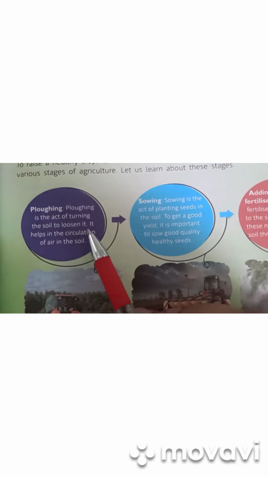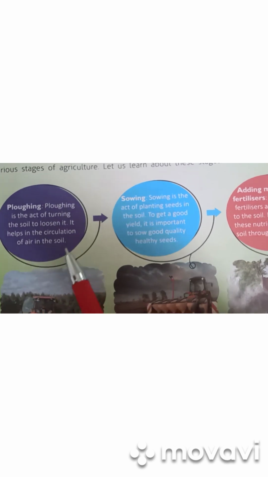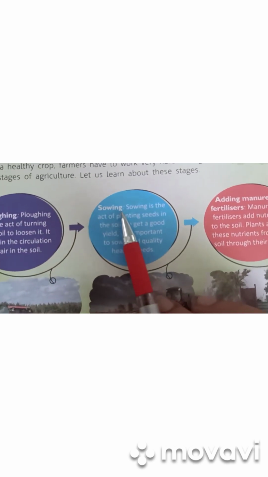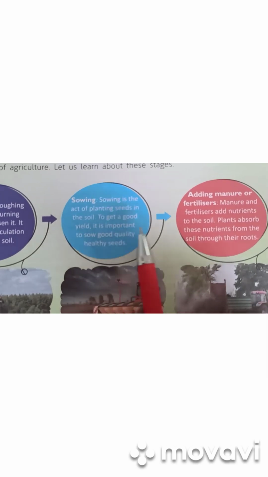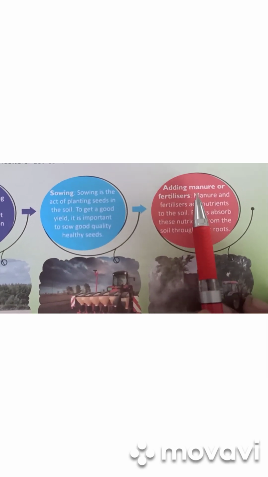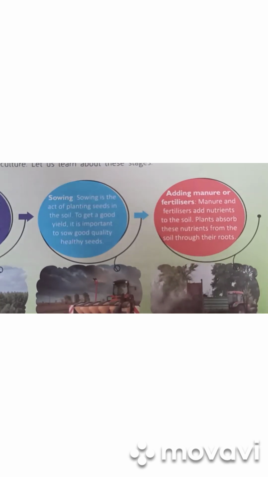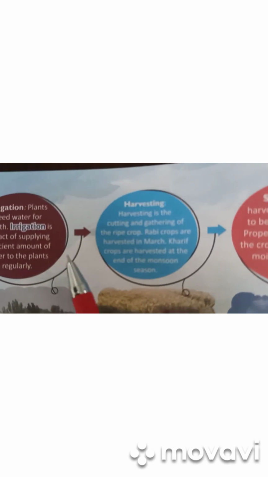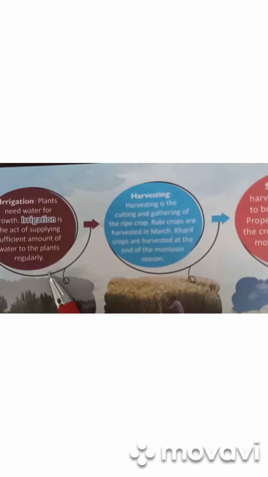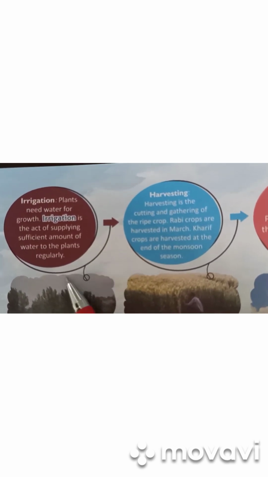First is ploughing. It is the act of turning the soil loose for the circulation of air. Next is sowing, when we sow the seeds into the ground or into the soil. Now when there are fewer nutrients present in the soil, then we add manure or fertilizers to it. Then irrigation. All the plants need water. So irrigation is the act through which a sufficient amount of water is given to the plants.